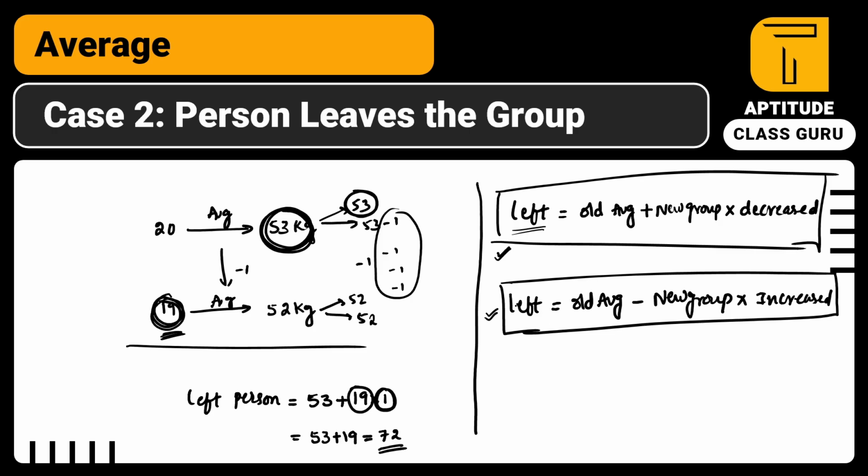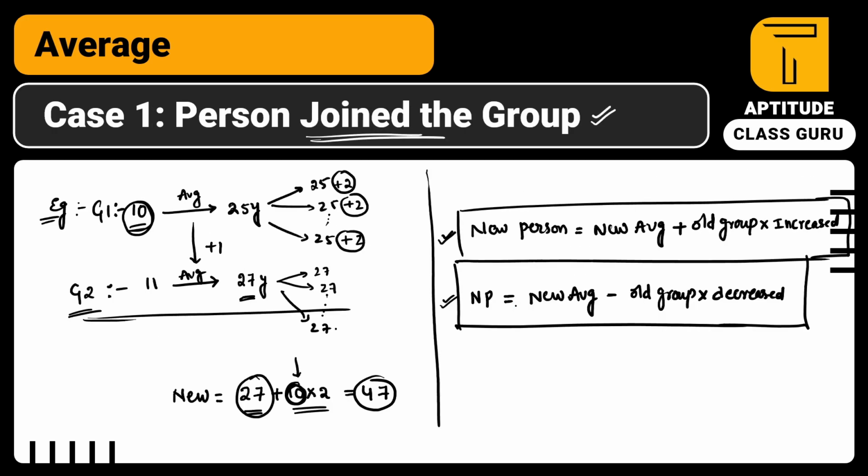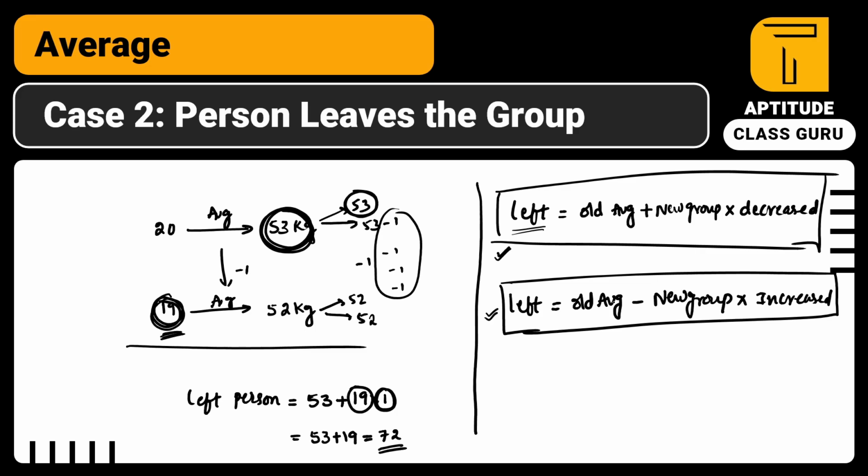So there are only these 4 formulas for the person joined the group and the person left the group. If you remember these 4 formulas, it's more than enough guys. You can easily solve these types of problems in less than 30 seconds. So try to carefully take a screenshot or write it down anywhere. Just look here, if a new person joined, increased means plus, decreased means minus. But if the person is leaving the group, decremented means plus and incremented means minus. This is all you have to remember.